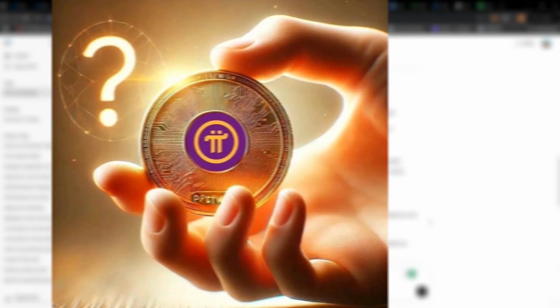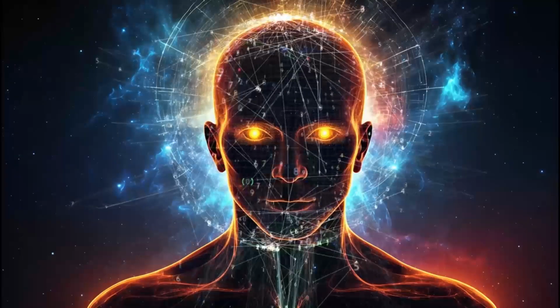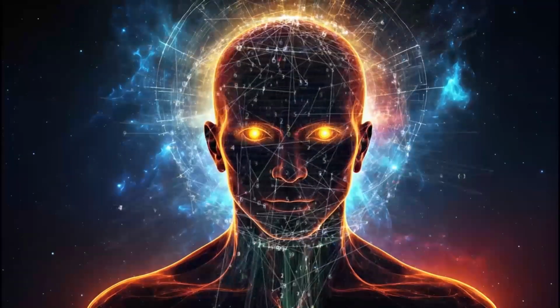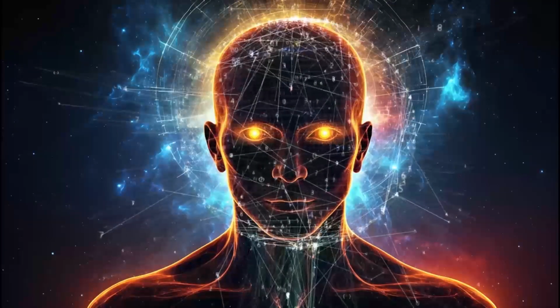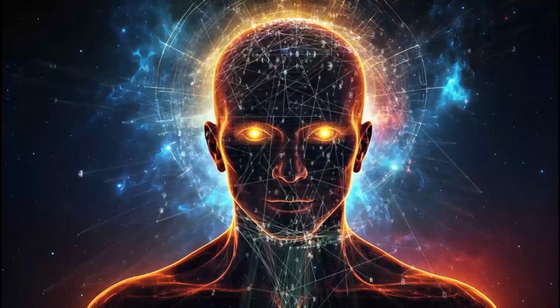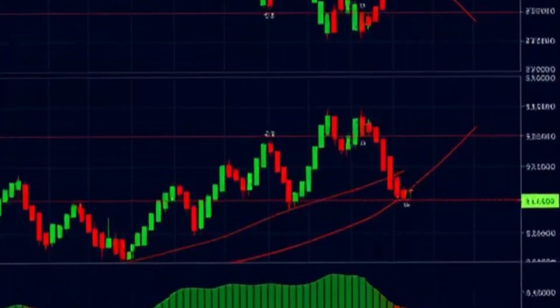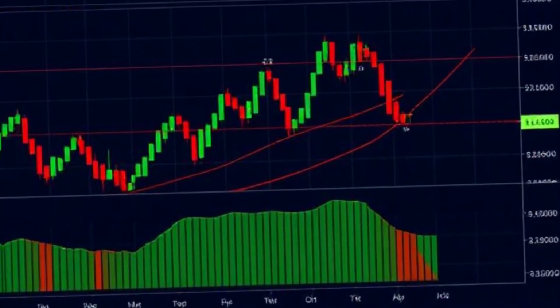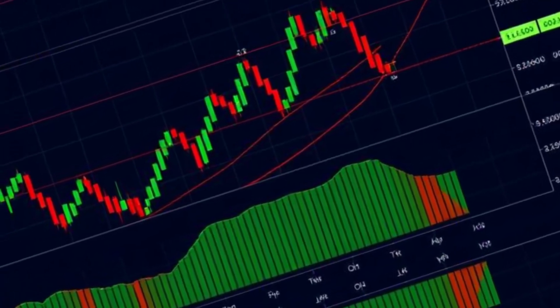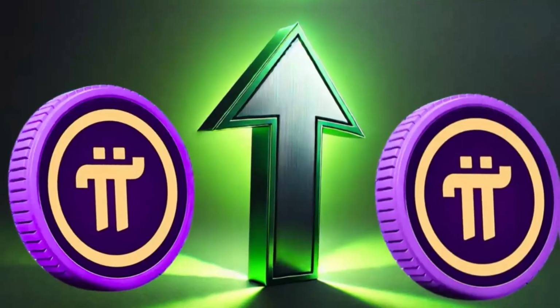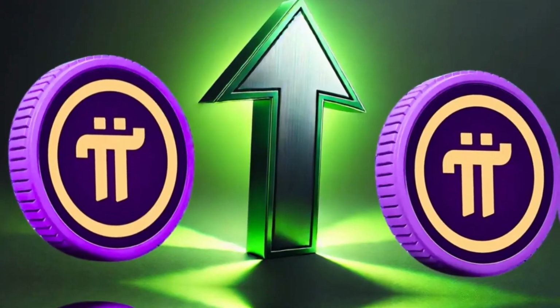The second way the Pi IOU affects the mainnet price is supply and demand shift. Right now, Pi is locked in the enclosed mainnet, so there is artificial scarcity, that is low supply. When the open mainnet launches, millions of users will flood the market with Pi, causing downward pressure on the price. So if demand is higher than supply, the price might stabilize or even begin to increase. So all this depends on the supply and demand.